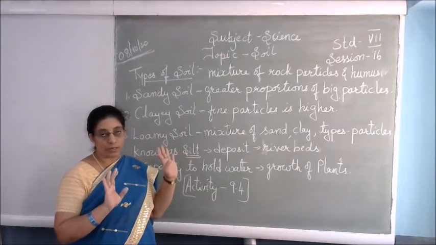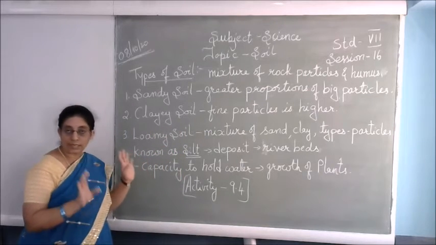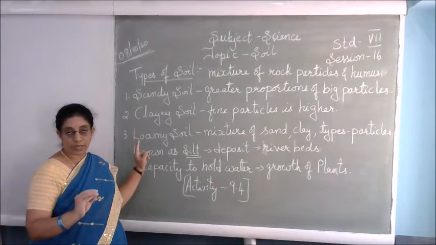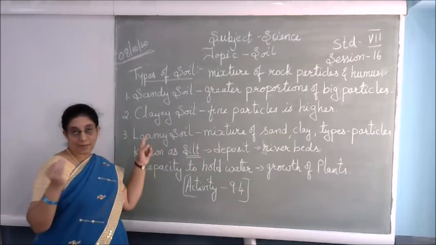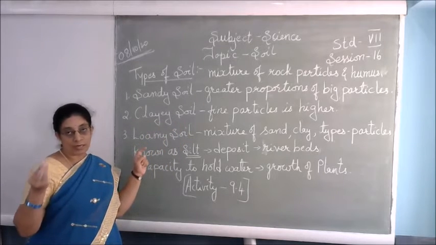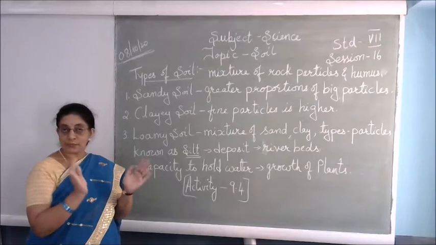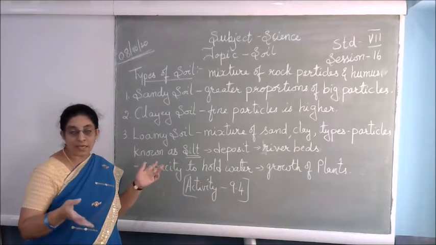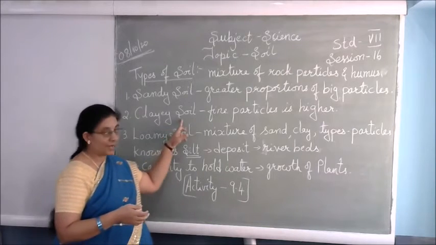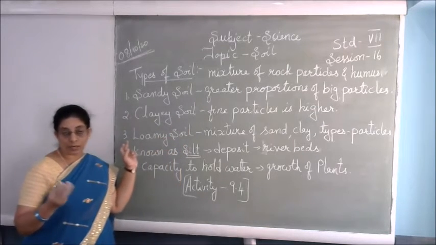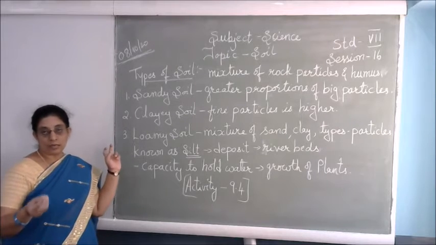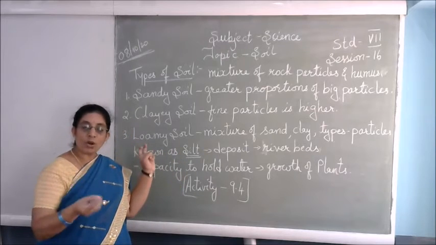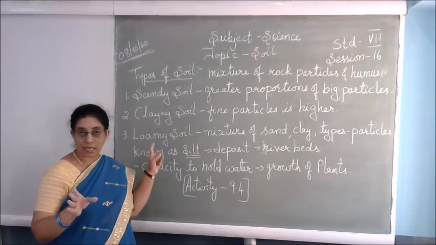This clayey soil cannot be used for growing crops. That is for agriculture. Very rare crops grow in the clayey soil. It is used for making, for example, pots. In olden days, you might have seen people use pot vessels for cooking, and nowadays the regular pots used for keeping plants. All that is made from the clayey soil. The idols, for example for Ganesha Chaturthi, the Ganesha idol, are all made from the clayey soil.